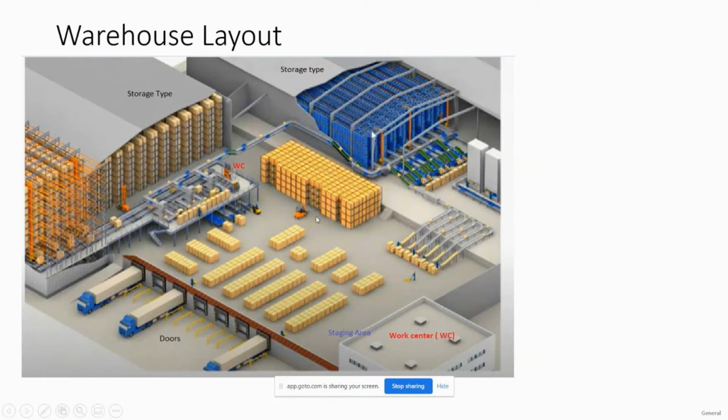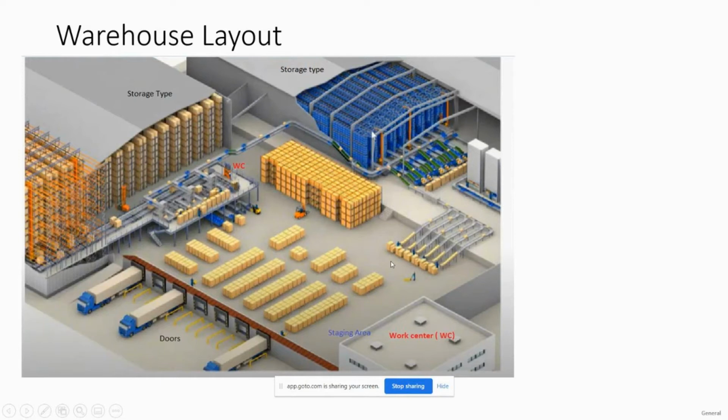Okay, so these are basically the doors that we define in EWM. And these are the areas we call the staging area or inbound area. What is this inbound area? Whenever we unload material and bring it into the warehouse, we do not directly take it to the storage types. We first place the material at the inbound staging areas.